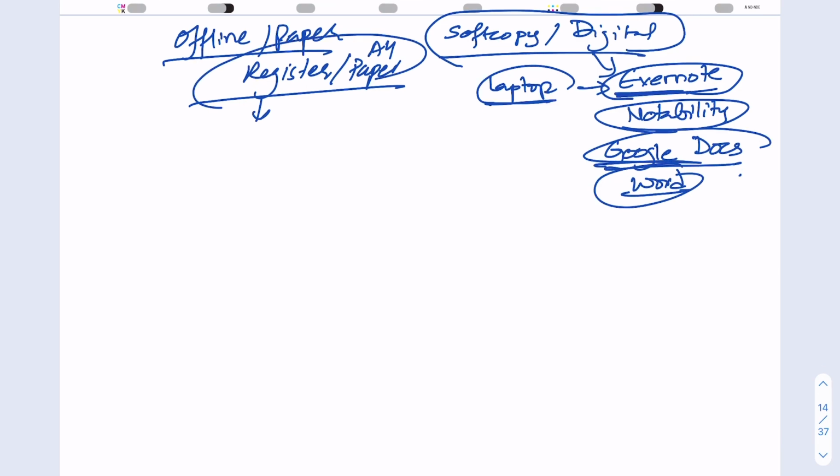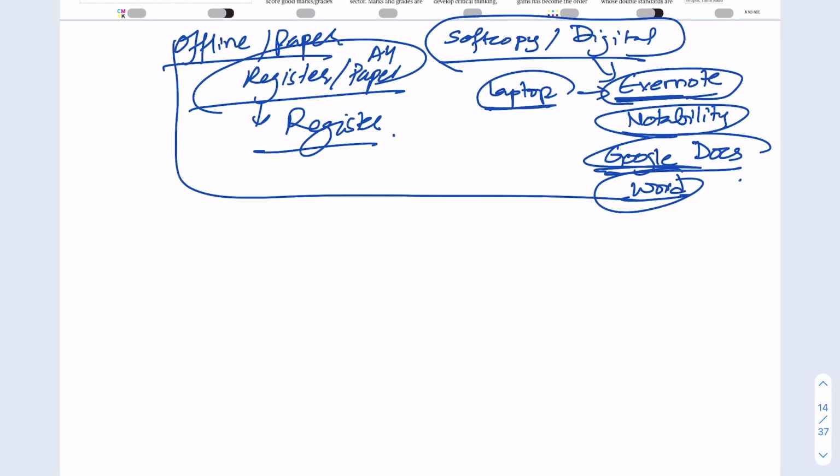You can make it on a paper. Also, you can make it on a register, which is the best way, I think, because it helps you to retain a lot of things. So any of these two you can use.